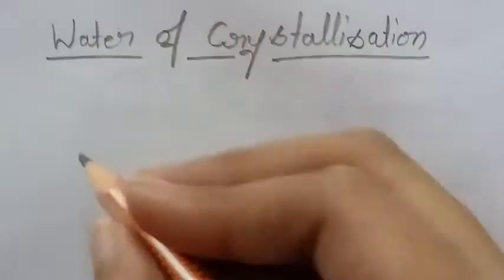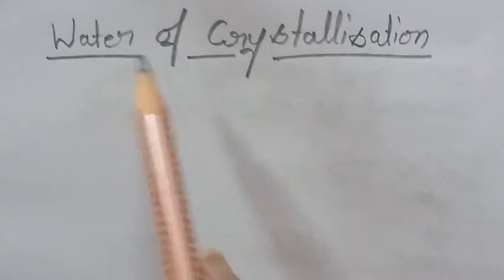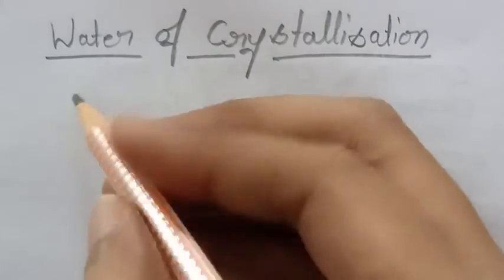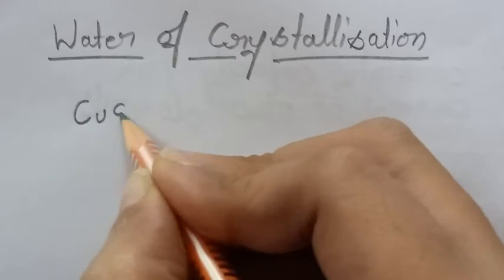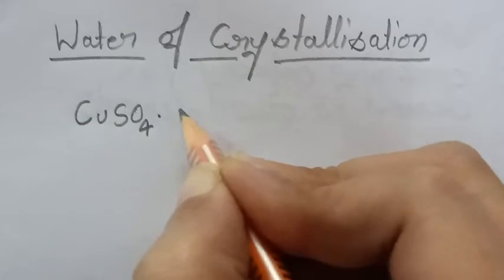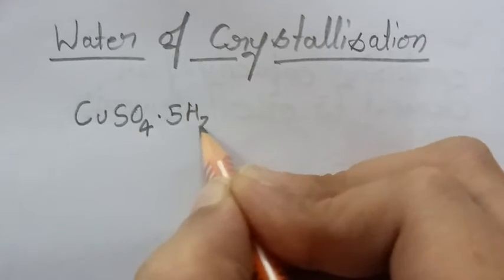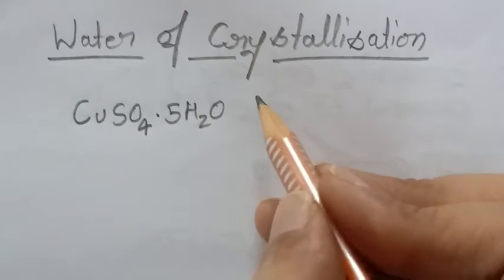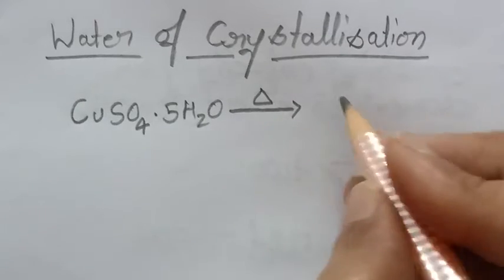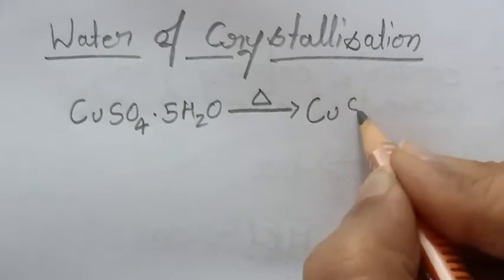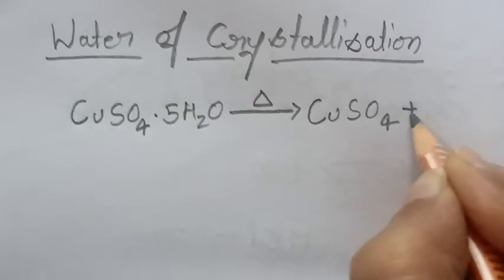Hello student, in this video I am going to start the explanation of water of crystallization. As we know, the formula of copper sulfate pentahydrate is CuSO4·5H2O. When we provide heat to this copper sulfate pentahydrate, it decomposes into copper sulfate and water vapor.